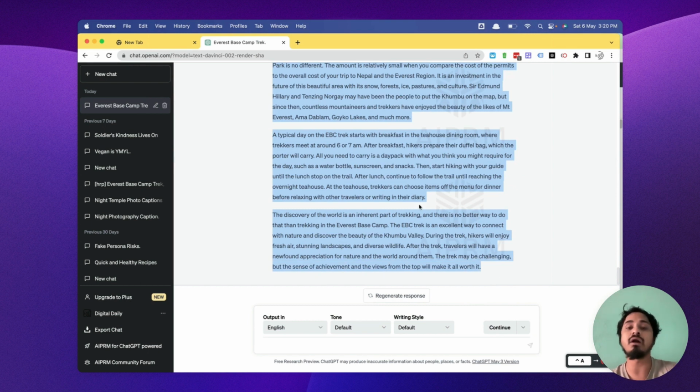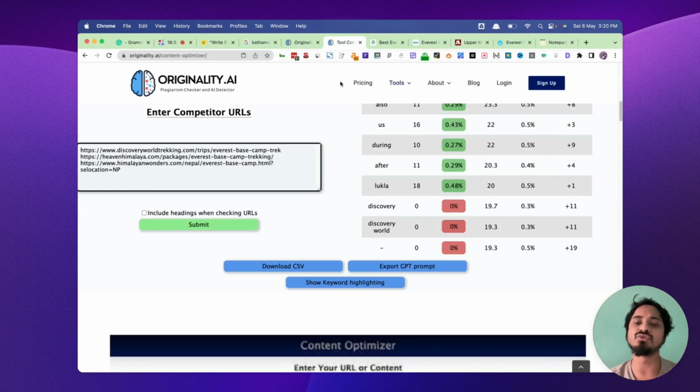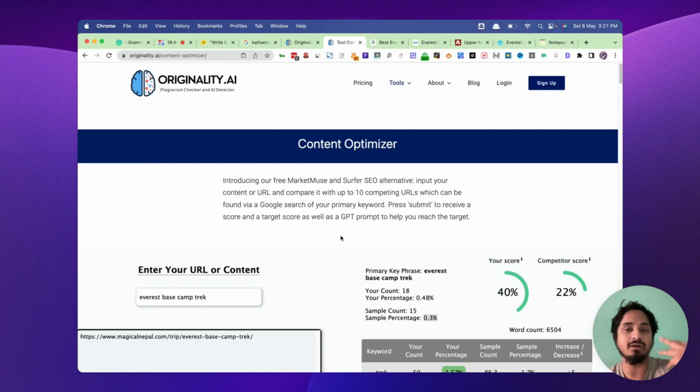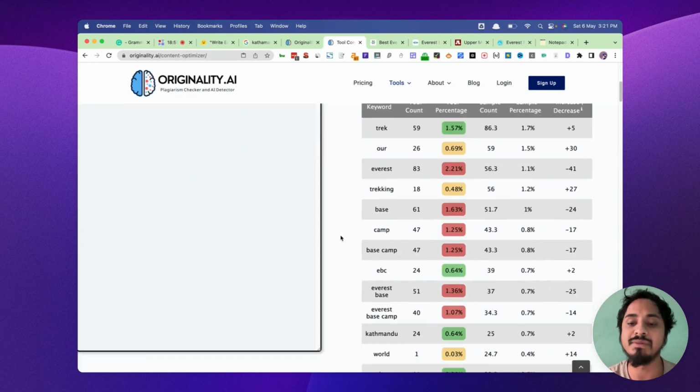So we know the density, how many times we have to mention keywords to outrank the competitors, and we can simply copy and paste and implement that on the website, which will obviously rank, because we have researched the competitors, analyzed their keyword strategy, and mentioned those keywords in our content, which is good enough to rank. So this is the tool you can utilize to up your game. This is free, guys. The paid version has lots of other features, but for the free version, Originality AI does a great job in order to optimize the content.